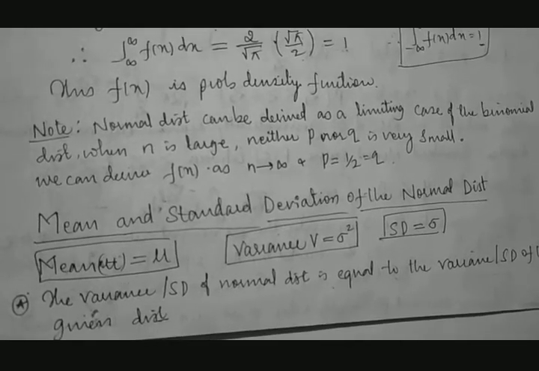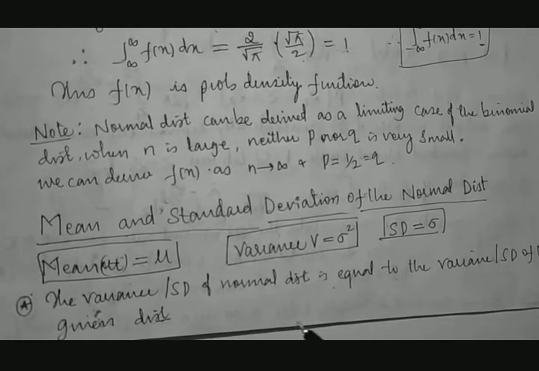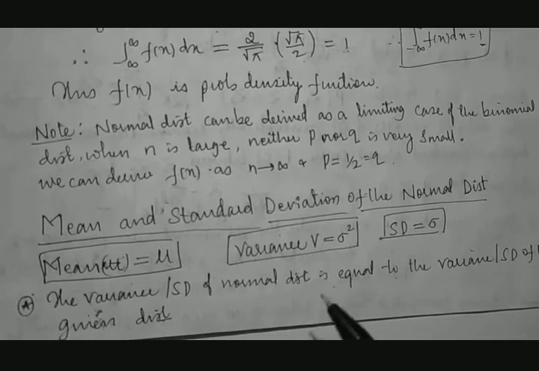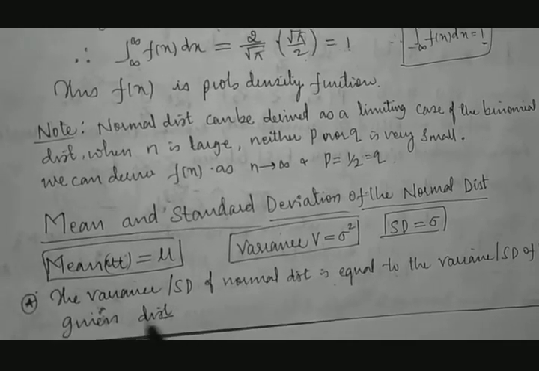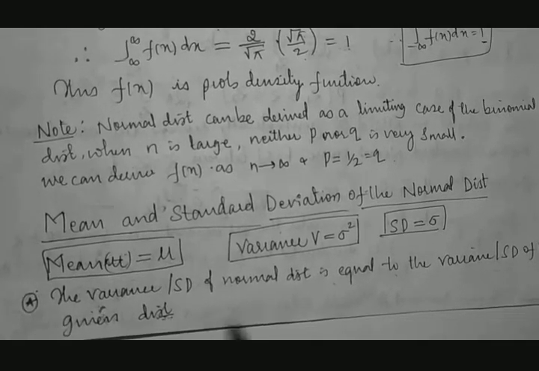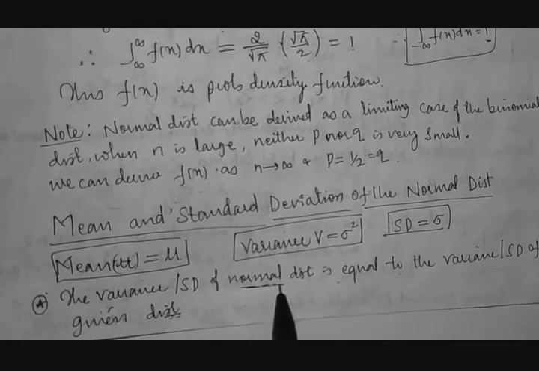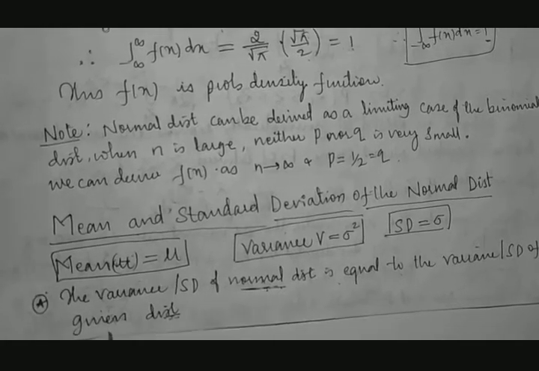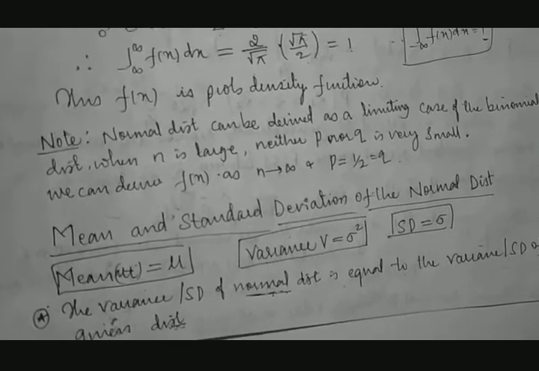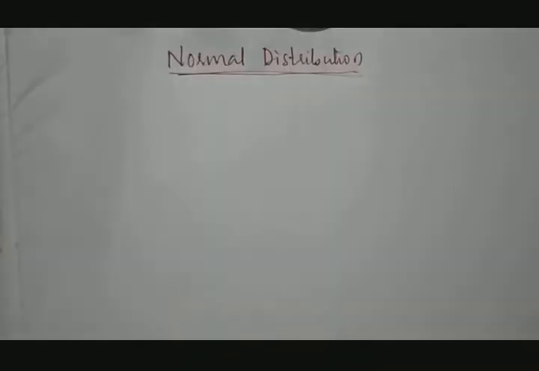In general, whatever mean, standard deviation, variance we get, that will be the equation for normal, because the word normal is nothing but general. Therefore general distribution and normal distribution are almost same here.